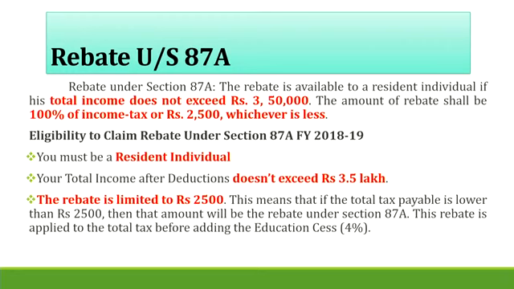Eligibility to claim rebate under section 87A for the assessment year 2019-20. First, an assessee should be a resident individual, and second, the total or taxable income should not exceed 3,50,000. The rebate is 2,500 rupees or the actual tax liability, whichever is less. That is the first concept.